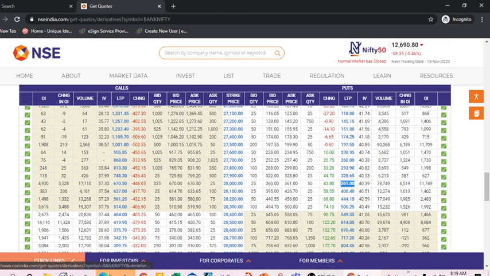This 361 rupees is multiplied by 25, so it will be approximately 6,500 rupees, and they will pay you 6,500 rupees.